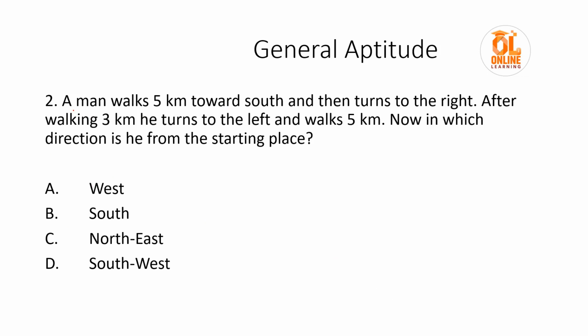It is given a man walks 5 kilometers towards south. Suppose a man is here and he walks 5 kilometers towards south, then turns to the right. As he is facing south, his right would be this side. He turns to the right and walks 3 kilometers. Now he turns to left and walks 5 kilometers.